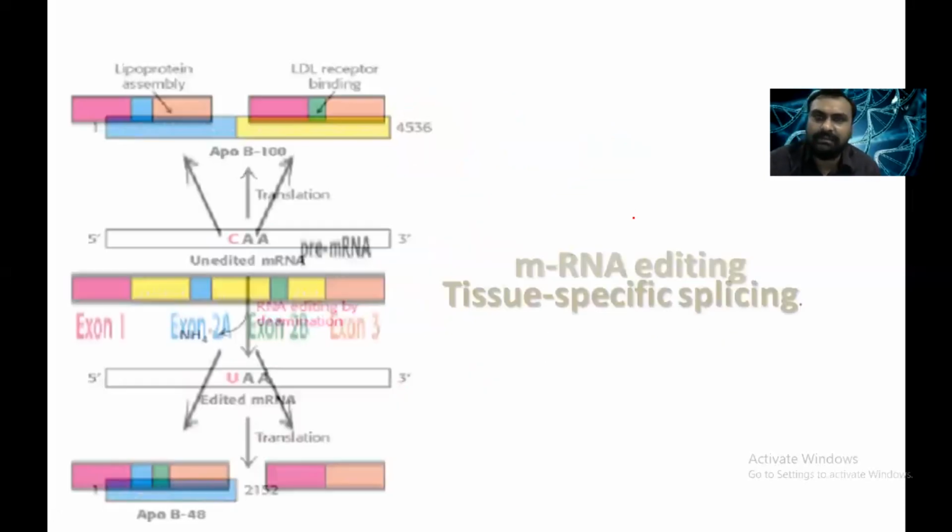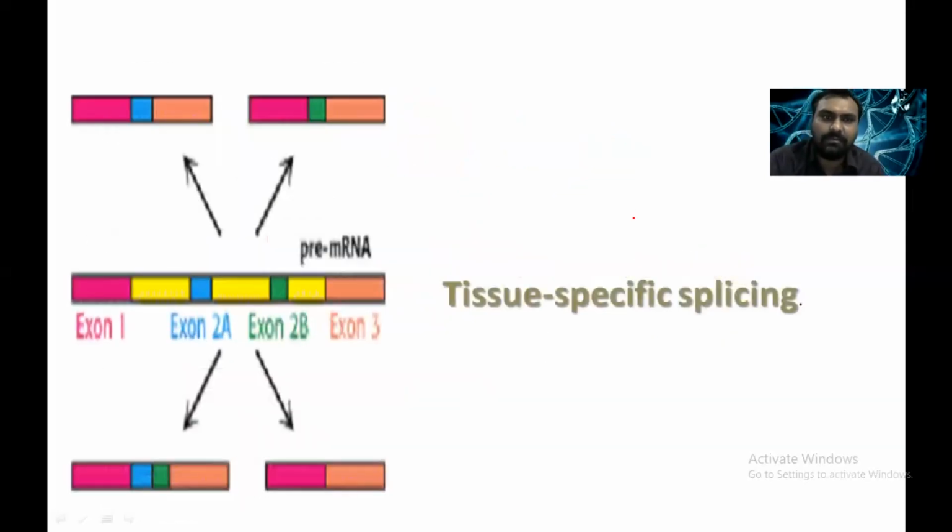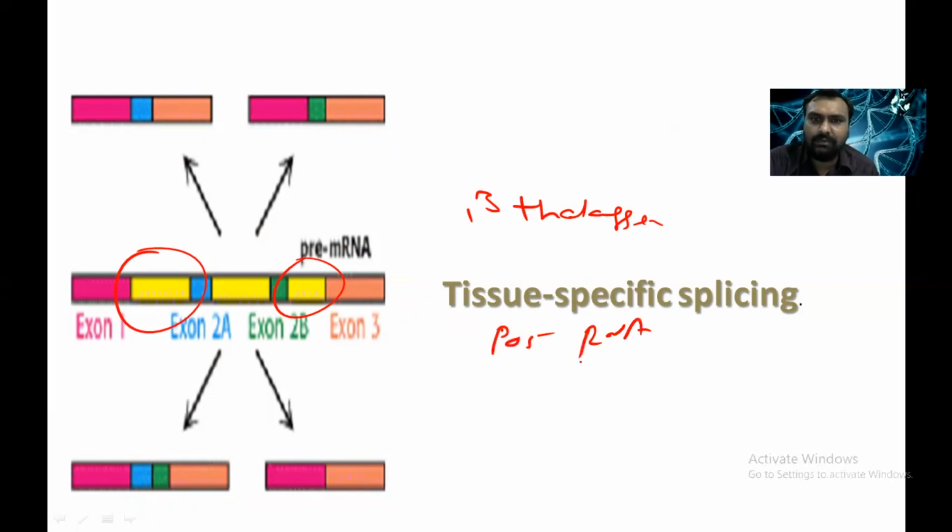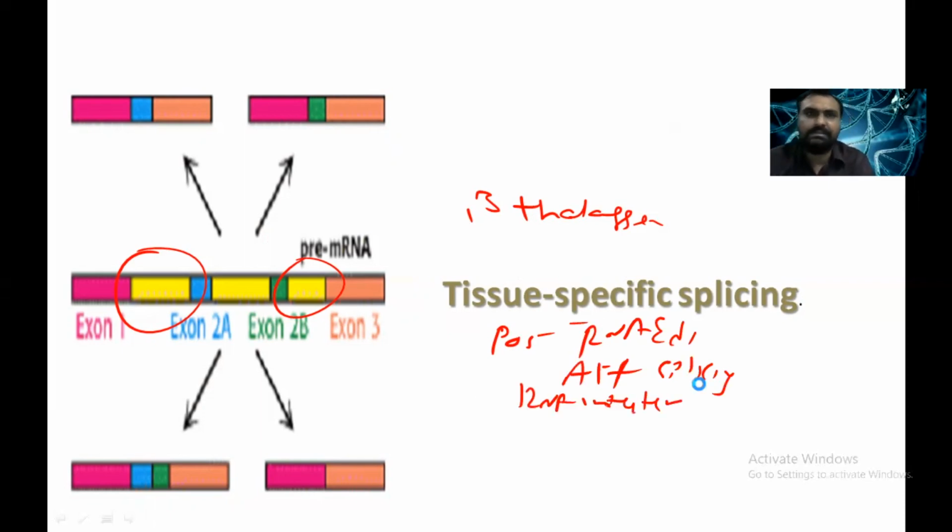Then alternate splicing occurs. If there is a defect in alternate splicing, where introns should be removed and exons joined, it will lead to beta thalassemia. So at the post-transcriptional level, there are RNA editing and alternative splicing, right? And there is RNA interference. RNA interference I will take in a separate lecture.